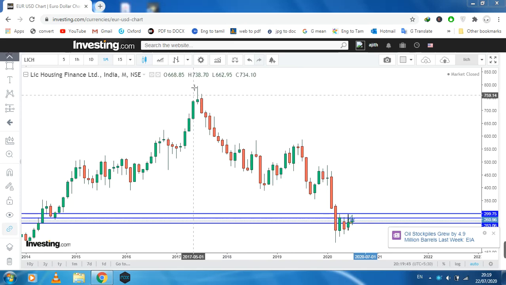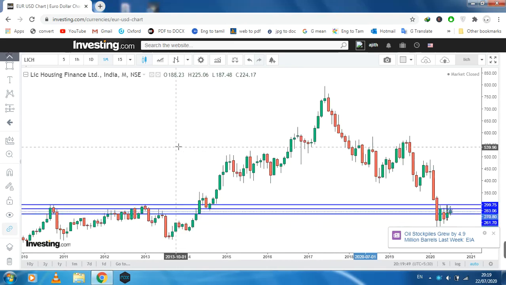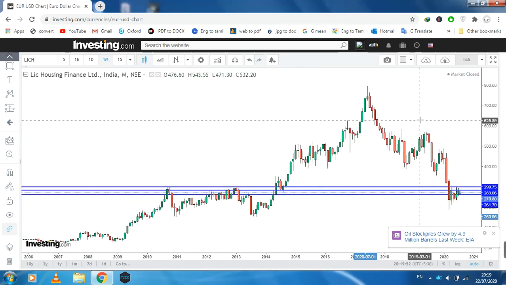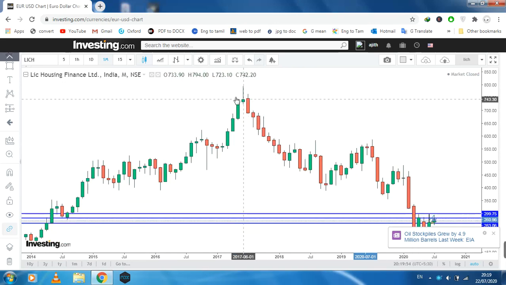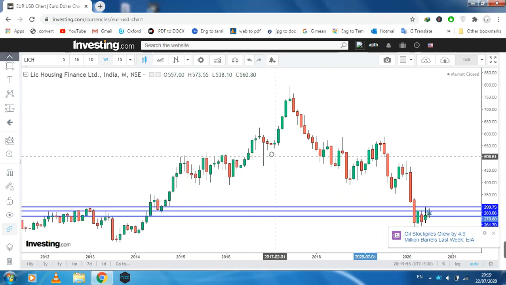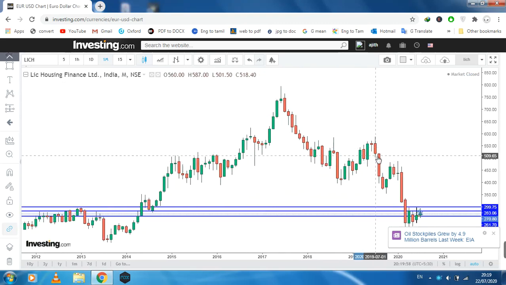What do you think the current market condition in LIC Housing Finance is on the monthly chart? In 2017 it is the all-time high. After this the market is going down, with no good upward movements.